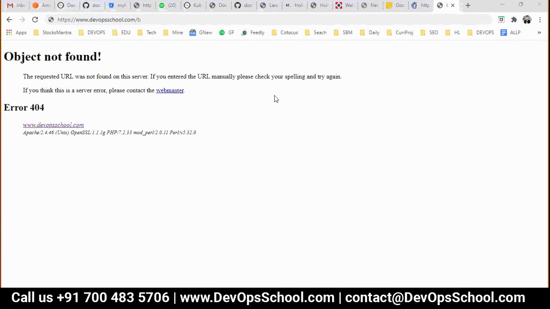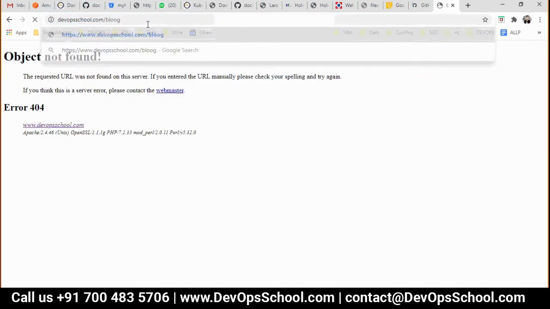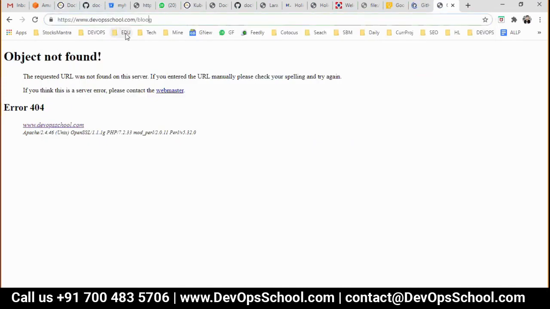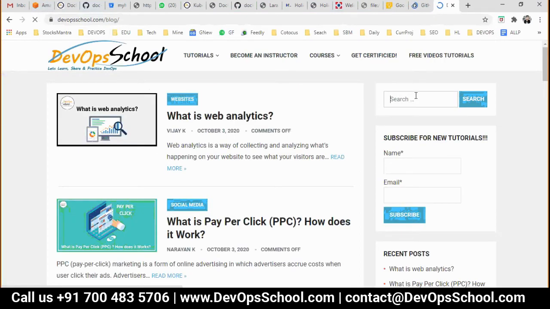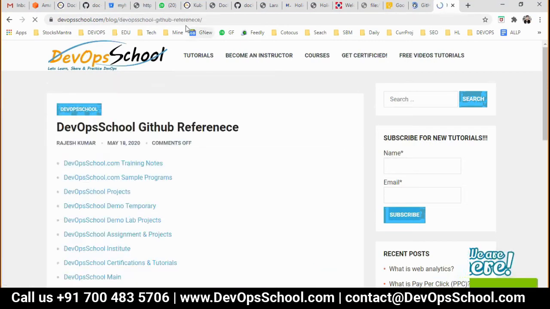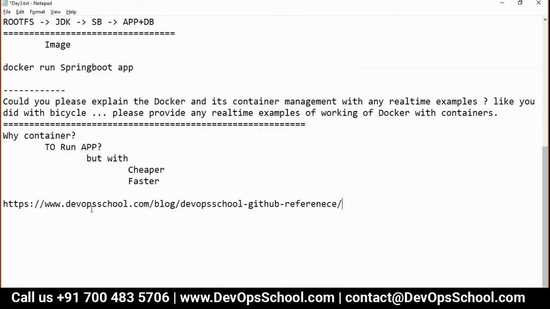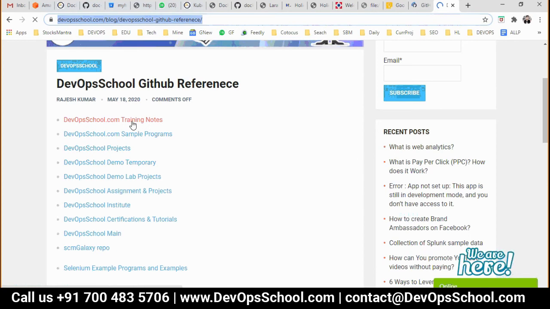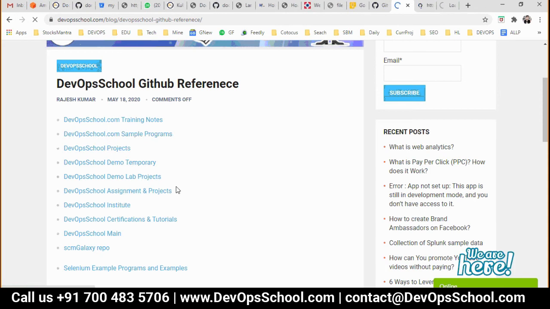So let me just share with you the blog. Oh, spelling mistake, sorry. And here, GitHub. And this is the DevOps Schools GitHub reference. This is my one. All this stuff, you will get it at one page. So all the sample programs. Here you have the notes, the one which you know already. This is the sample program. These are some of the projects. And this is a demo lab, projects, assignments, and stuff like that.